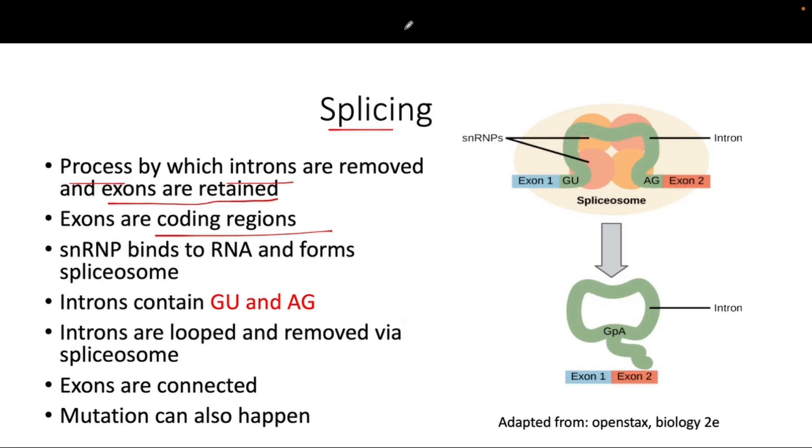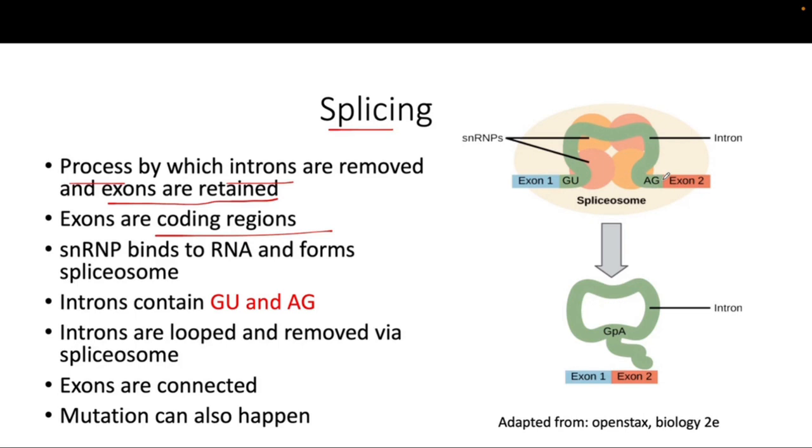Okay, they are not the functional gene, but this intron is very important. It has some other functions too. So just know that these introns are not just waste, they do have some other functions. And the exon, as I said, is the coding region, whereas the introns are not coding, that's why they are removed. And how the splicing occurs: on the right side, I put the image here. As you can see, this is the exon, and the green portion that you can see here is the intron.